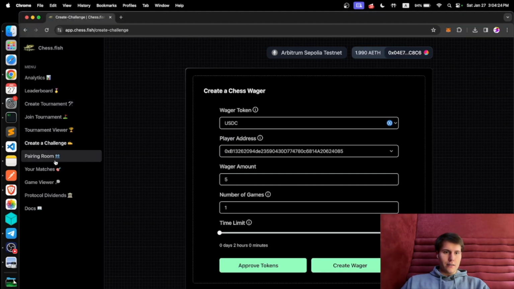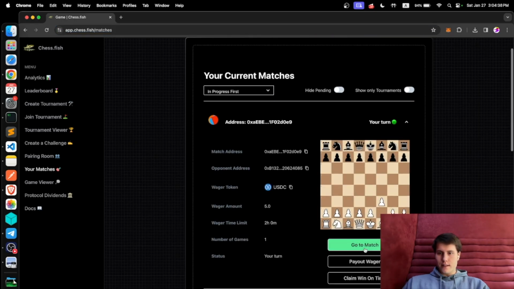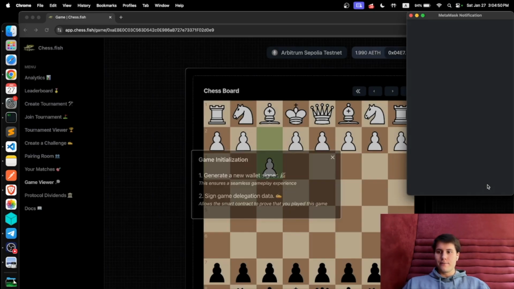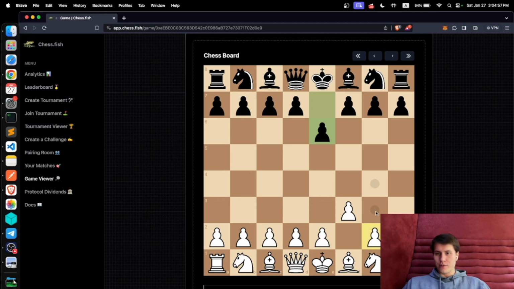And as you can see, if I go to the other player that created the 1v1 match, you can see that they have moved. So you go to match. I'm doing the same exact thing here. So I sign the wager address. Then I sign the delegation data. Now I can move. So this is going to be a really quick game. This is Fool's Mate.